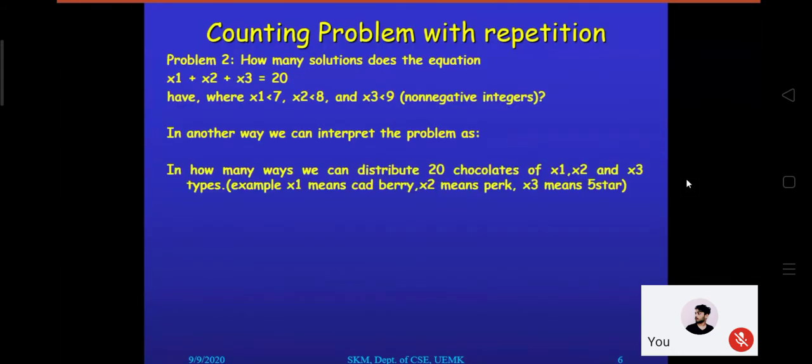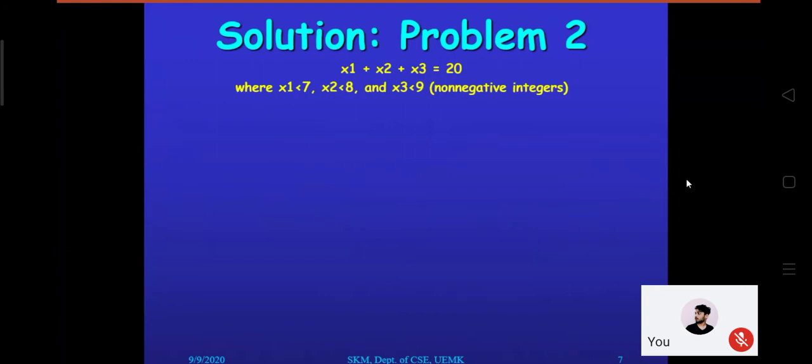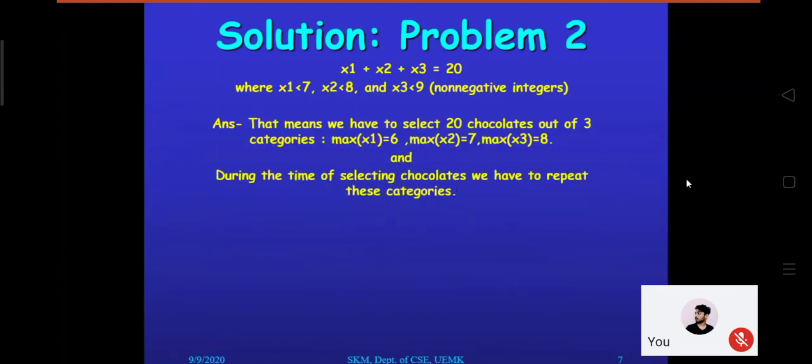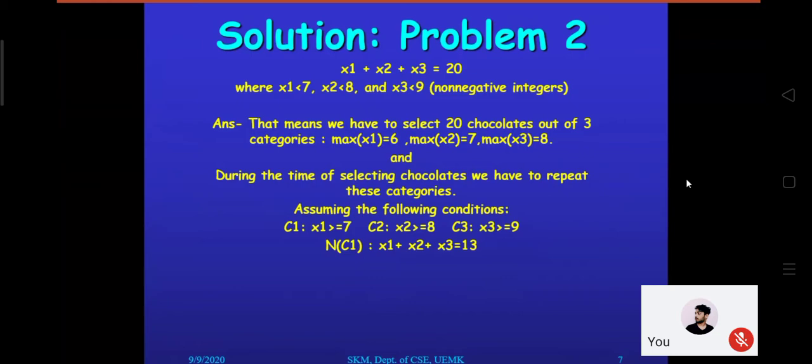Right now we have assumed the reverse conditions as mentioned. Let's check how we can identify the solutions. Based on C1, we are trying to identify how many ways we can select chocolates so that the condition x1 >= 7 is fulfilled. We are approaching only one condition.